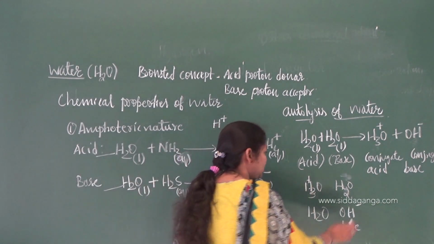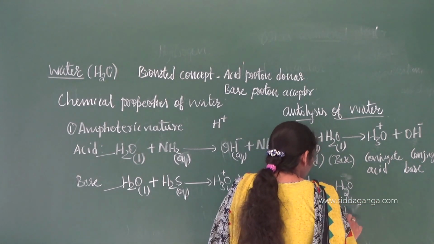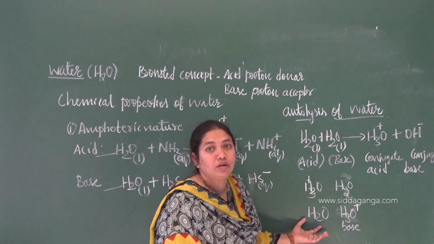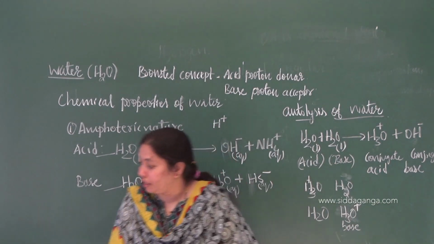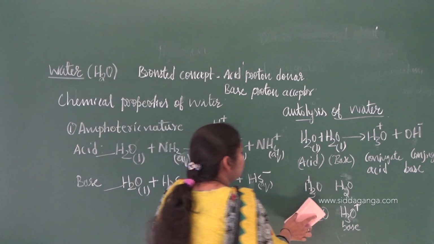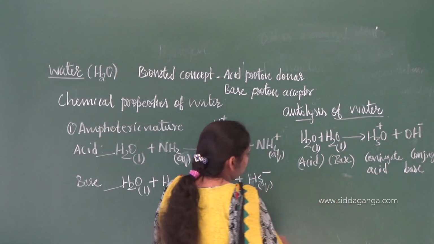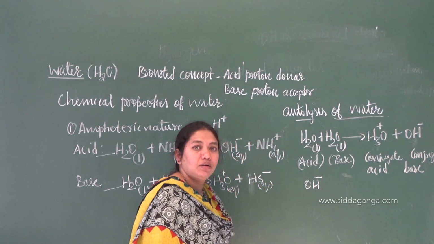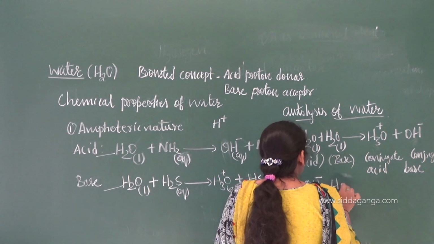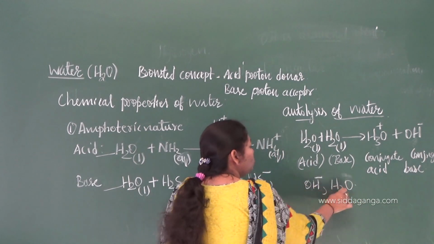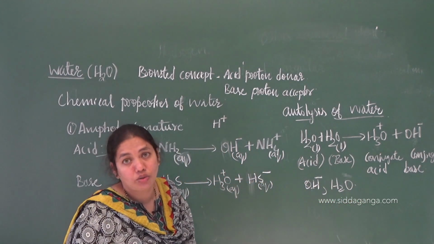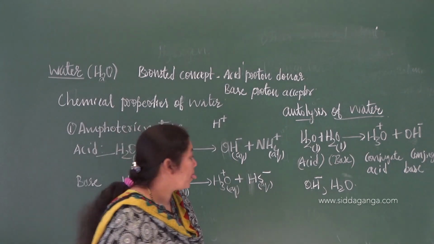If I write H3O plus, it will not become the conjugate base because it already has a proton. We cannot donate this one to that, right? So there should be a difference of one hydrogen atom between them. If the question asks, OH minus is given, write the conjugate acid, then what are you going to write? H2O, because these two differ by a hydrogen, or you can say a proton.